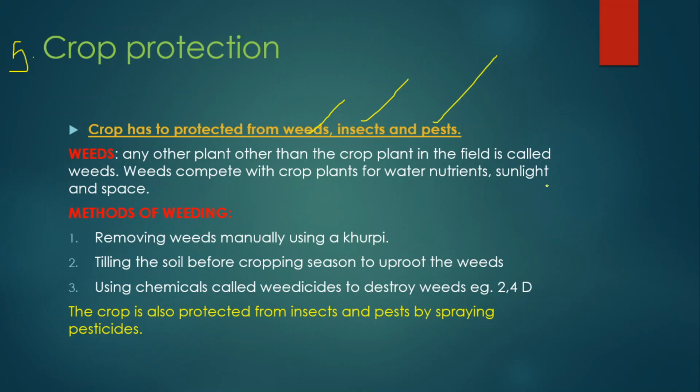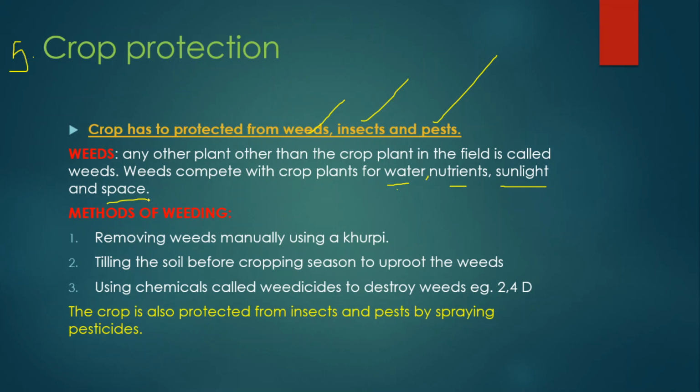If you see, weeds are the unwanted plants present in the soil, and they always compete with the crop plants for water, nutrients, sunlight, and space. If the space between any two plants is very less, the chances of getting sunlight are very less.